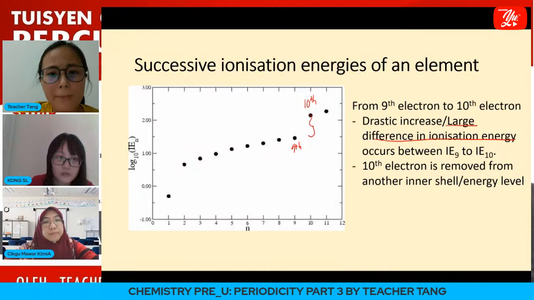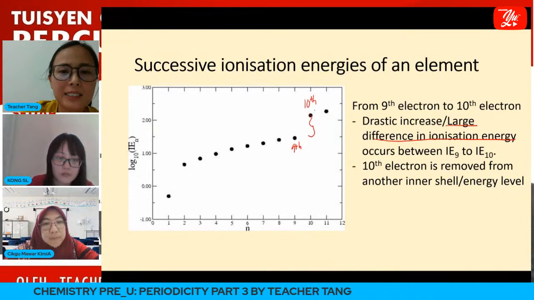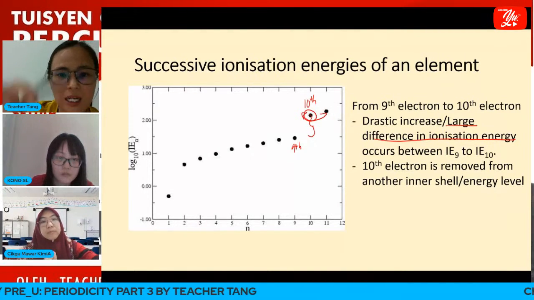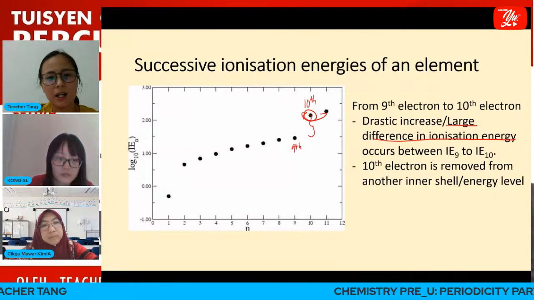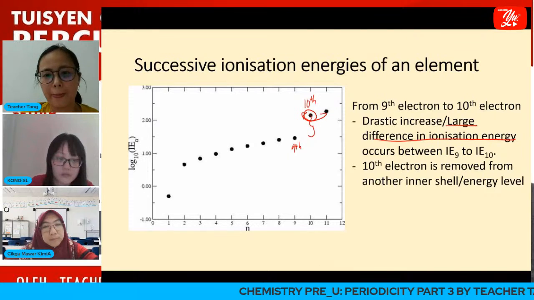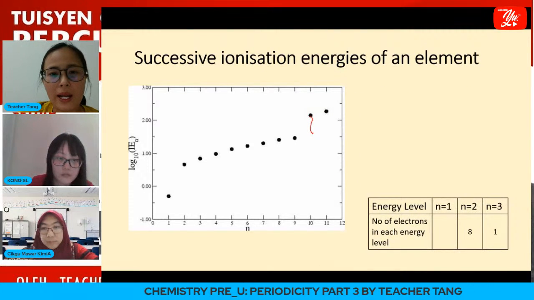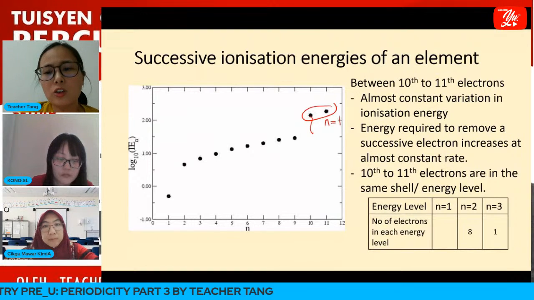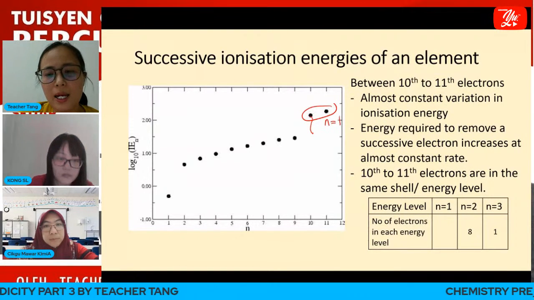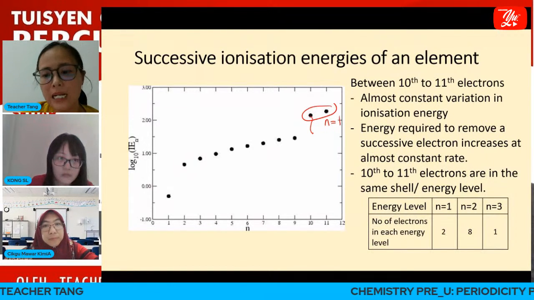That means that starting from the 10th electron, it is being removed from another energy level, another inner shell. And this is our n equals to 1 just now. So n equals to 1 consists of 2 electrons.